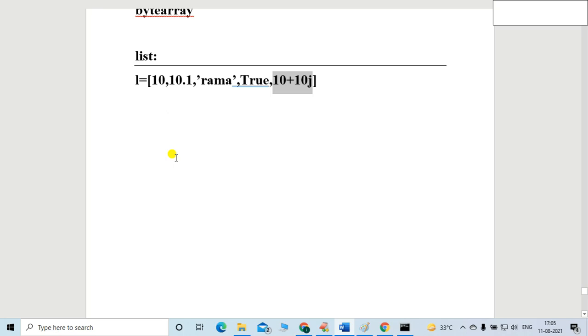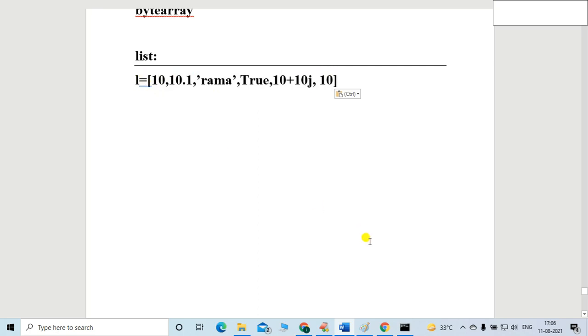If you want to represent a group of values as a single entity where insertion order is preserved, duplicate objects are also allowed. We can take the same object. Let me take 10 again here. No problem, duplicates are allowed. Any fundamental data type I can mention, and it is a collection, a group of any values having some order.